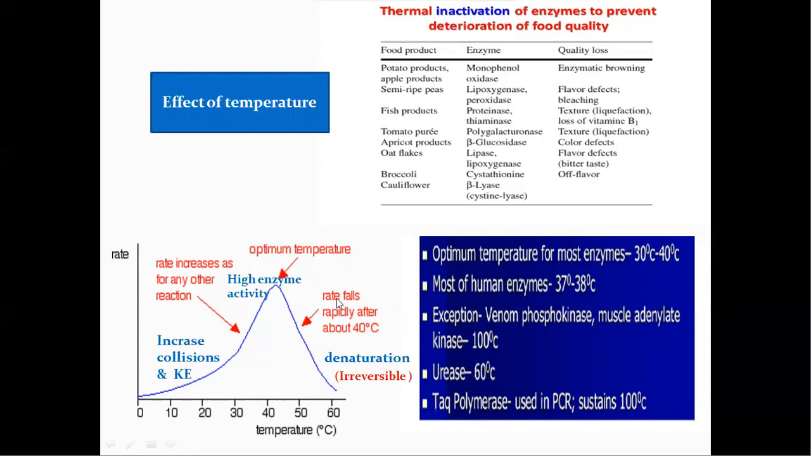Some important enzymes exist at more than 50 degrees centigrade, for example, venom phosphokinase, muscle adenylate kinase, and Taq polymerase. These enzymes are sustained at 100 degrees centigrade, and urease is sustained up to 60 degrees centigrade.